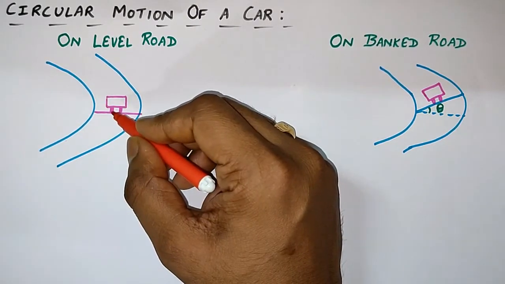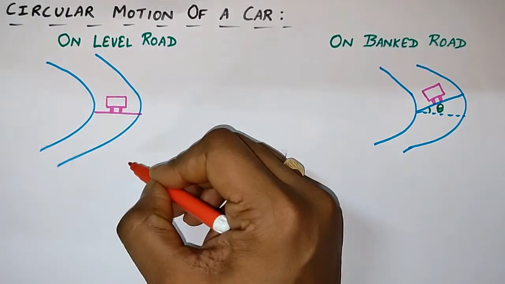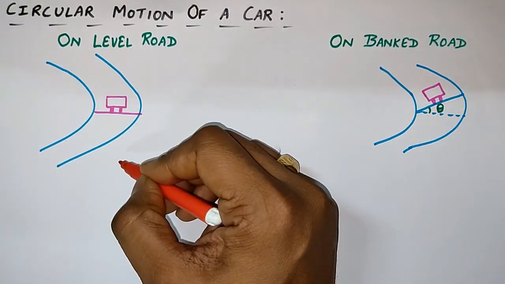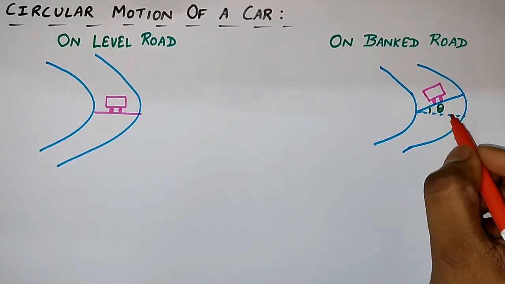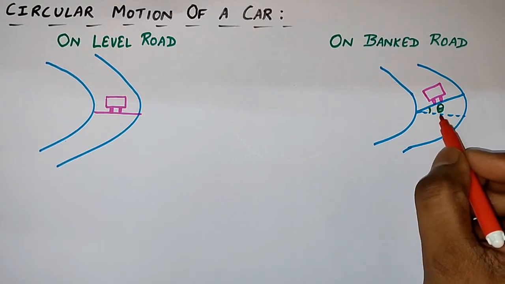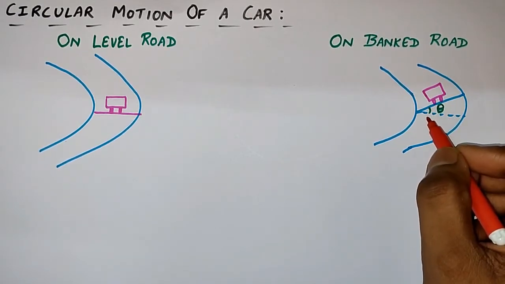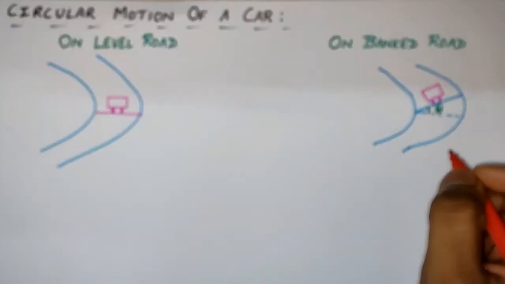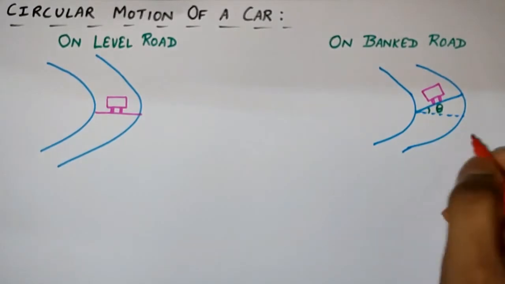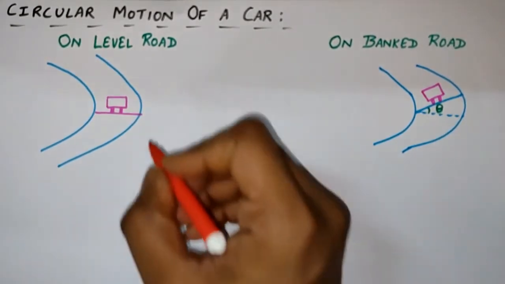But if centrifugal force is more, then the car will not take the proper turn and it will come out, or we can say the car will skid off. But in the banked road, why is banking done? Banking is done to increase the maximum safe speed of the car. Due to this banking, the maximum safe velocity of the car is increased. How it is increased, we will derive the formula for both of the cases, and then we will be able to see how the maximum safe speed of the car is increasing.